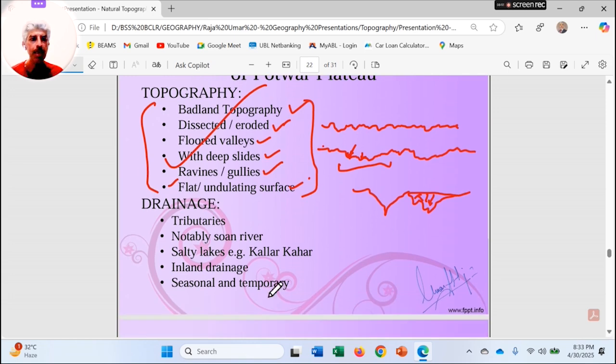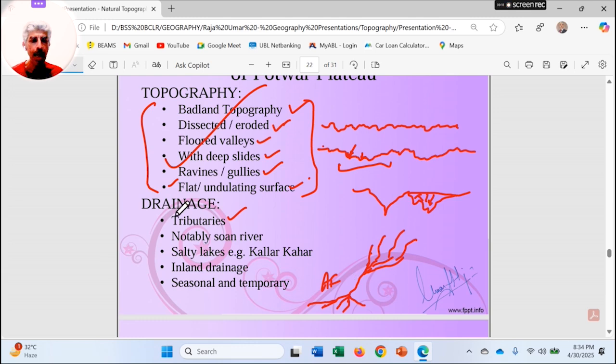Now moving on to the drainage patterns, tributaries. Many of the smaller water channels are coming down from the Margala Hills, from Murree Hills. They are joining like this and entering into the Pothwar Plateau. And again in this region they spread out, making alluvial fans.